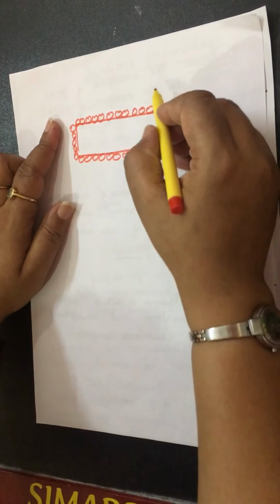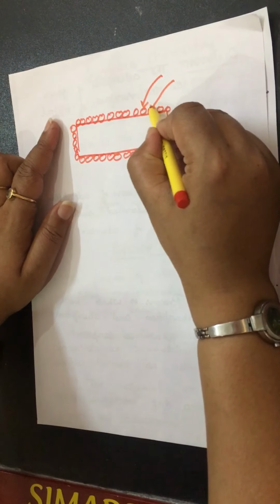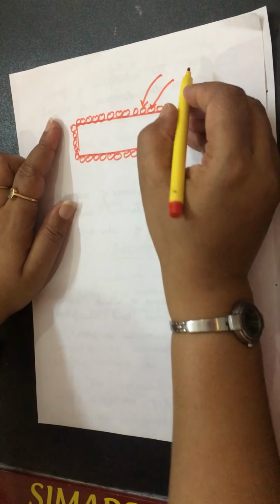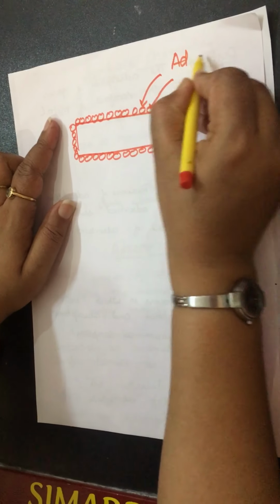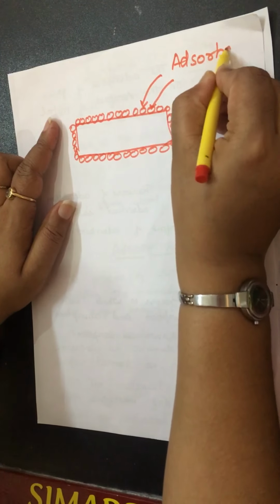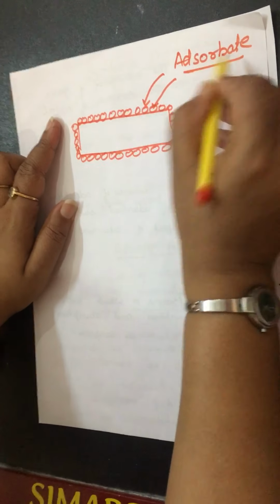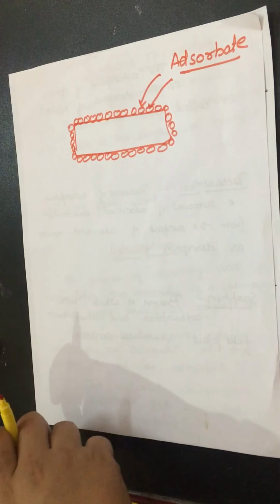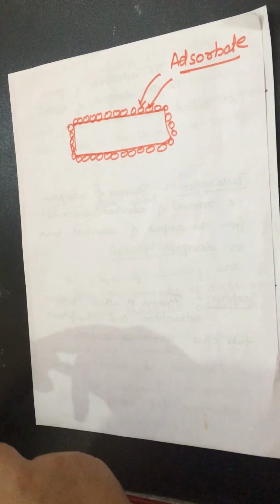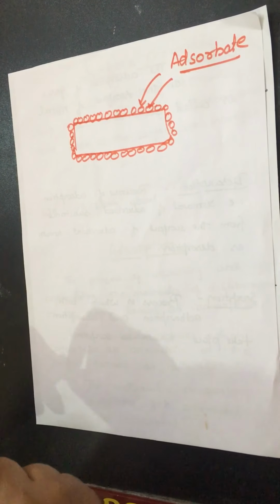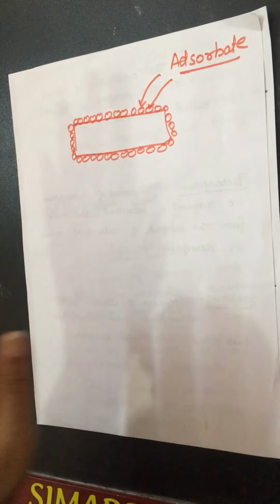Now, the substance which gets attached and accumulated is known as the adsorbate. The substance which gets accommodated at the surface of another substance is known as the adsorbate.